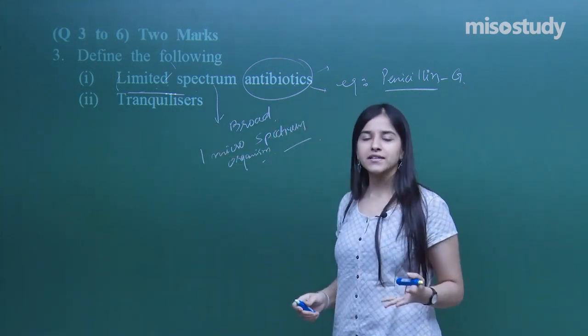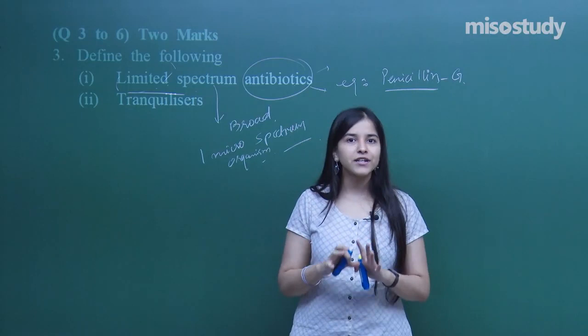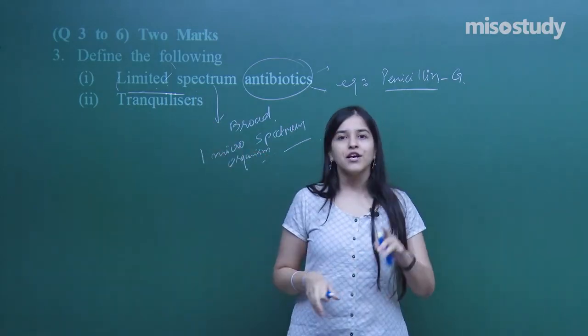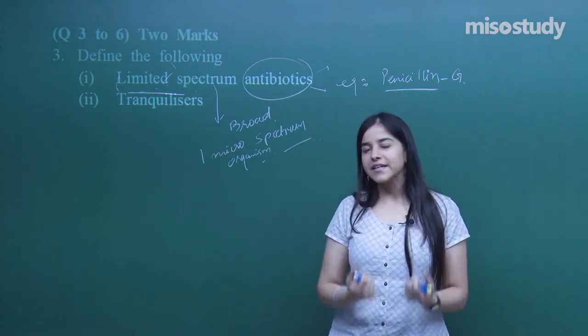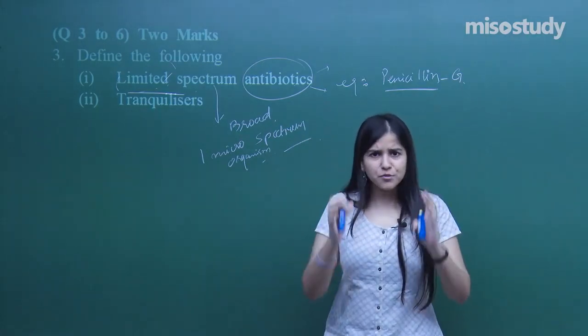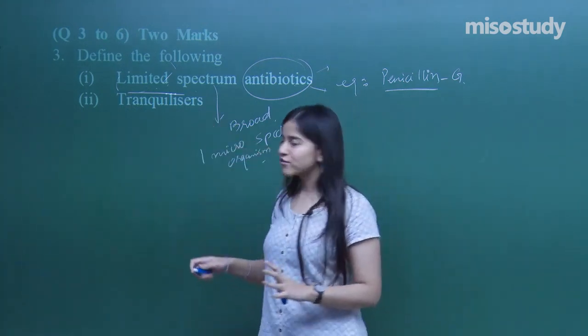Tranquilizers. What are tranquilizers? We have just discussed this. Antidepressant drugs are all included under the category of tranquilizers. Tranquilizers are basically stress relievers. If we have anxiety, or sudden depression, all of these things are uplifted by tranquilizers.